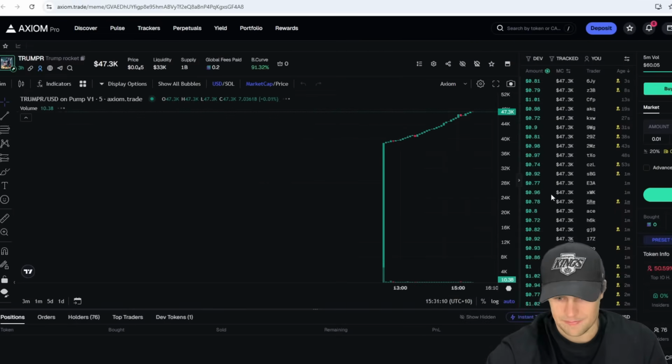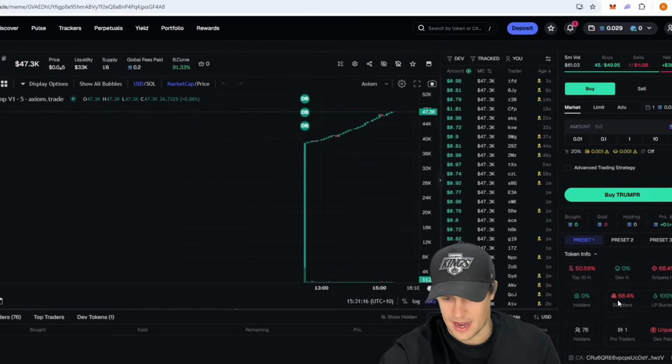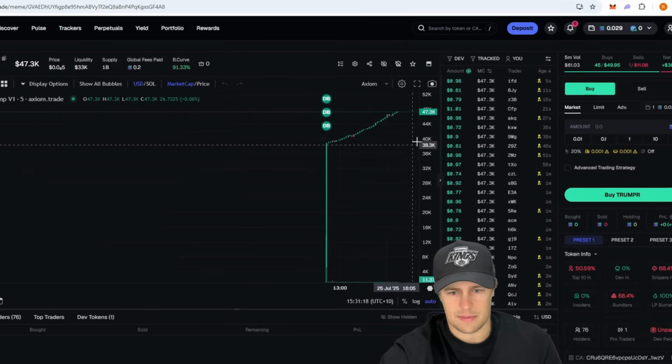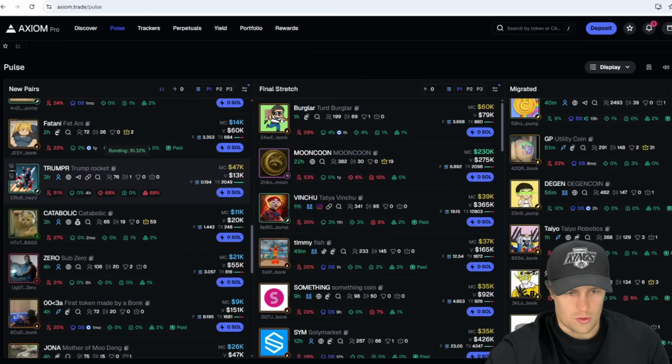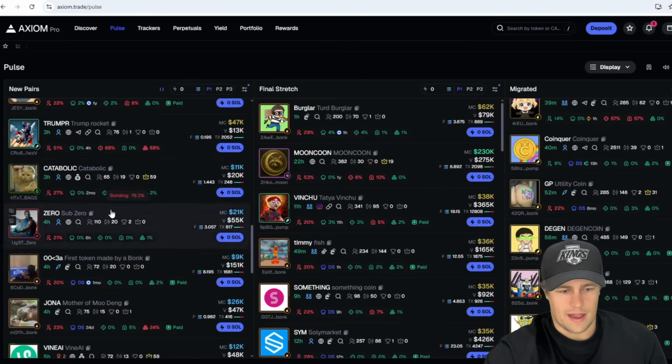So let's take a look at this coin. We know it's a scam. Top 10 holders, 50%, 68% bundled. This is an absolute and utter scam, right? So definitely don't put money into it. Don't get involved in coins like that. So that's a good example to have right off the bat.